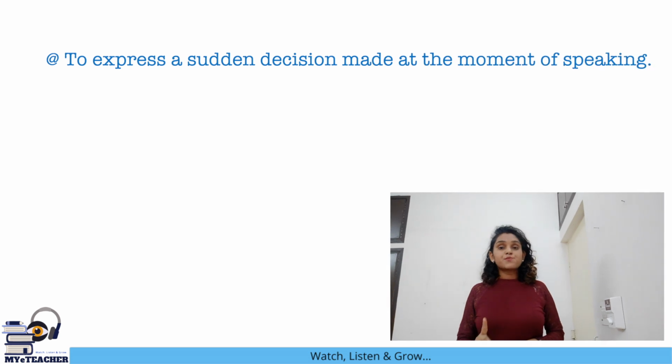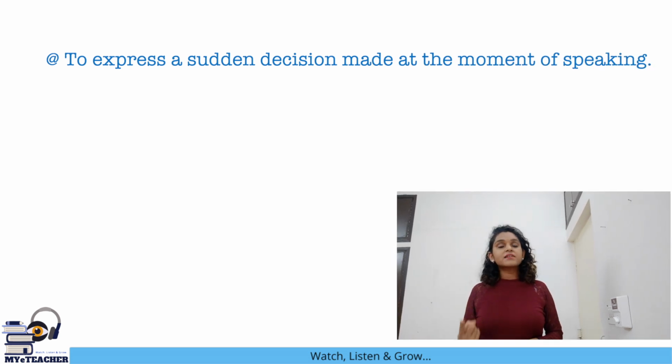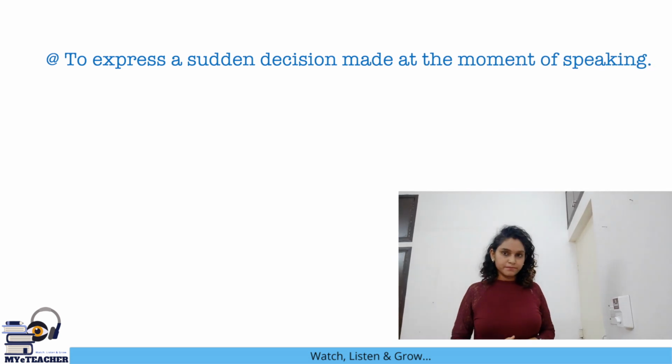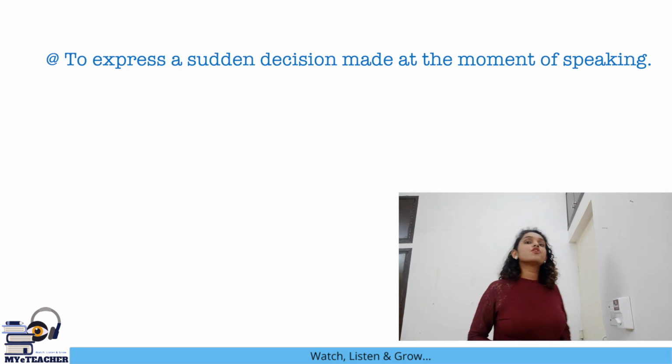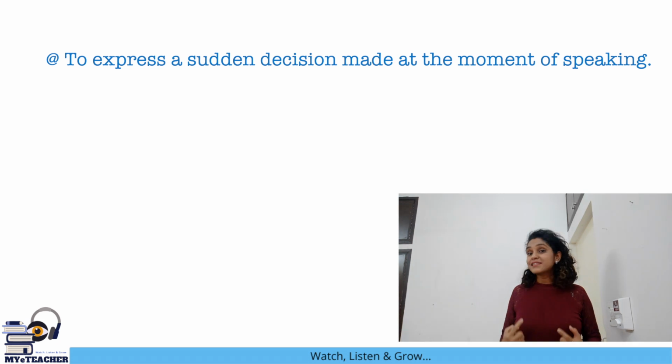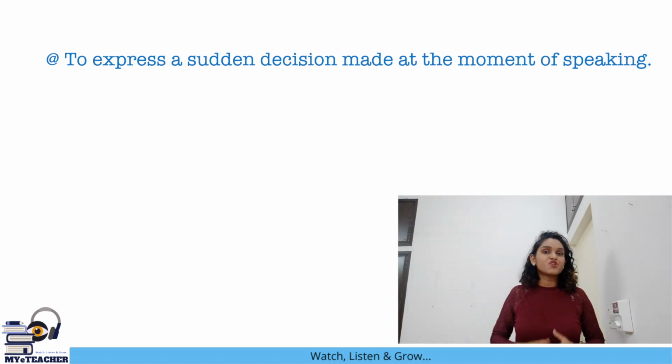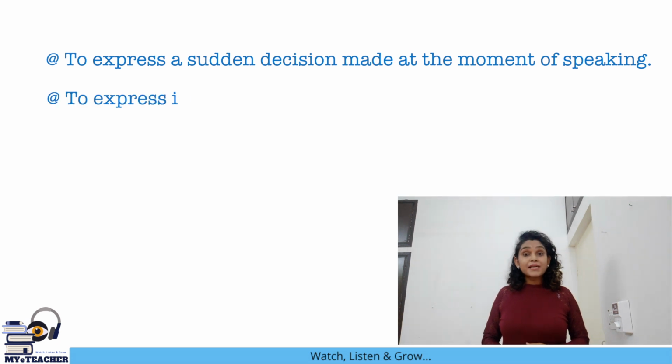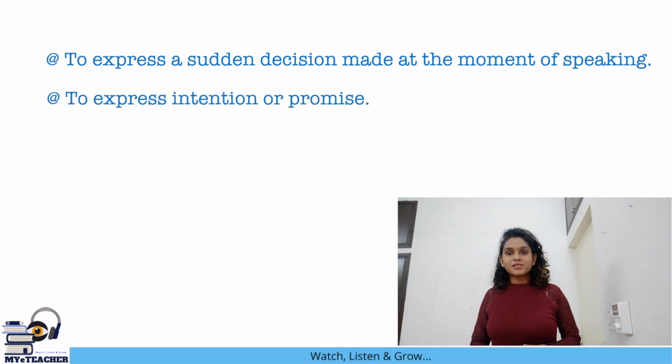So what do we use simple future tense for? It is used to express a decision made at the time of speaking or writing. For example, if I tell you right now, I will make a video for you tomorrow. It is a decision I have made right now and I am expressing that I am going to do it in the future. To express an intention or a promise.